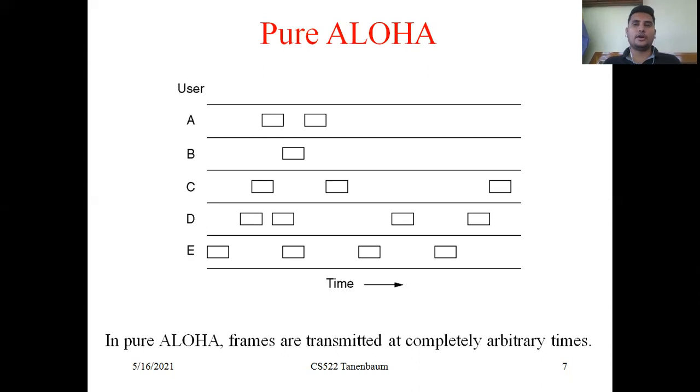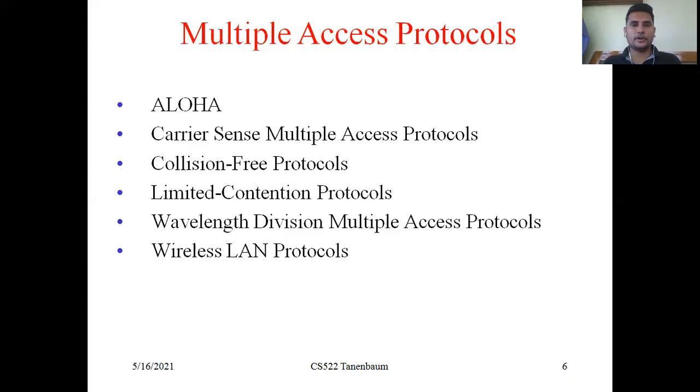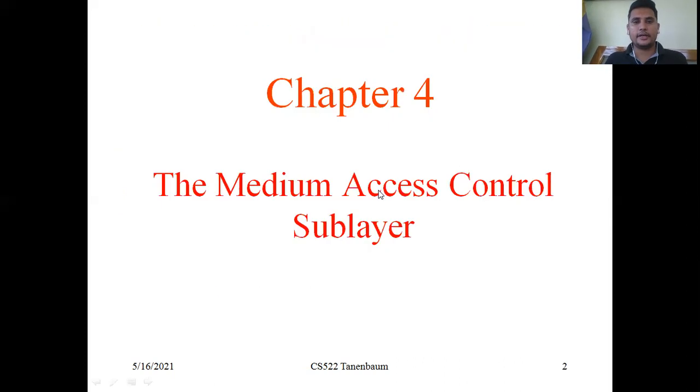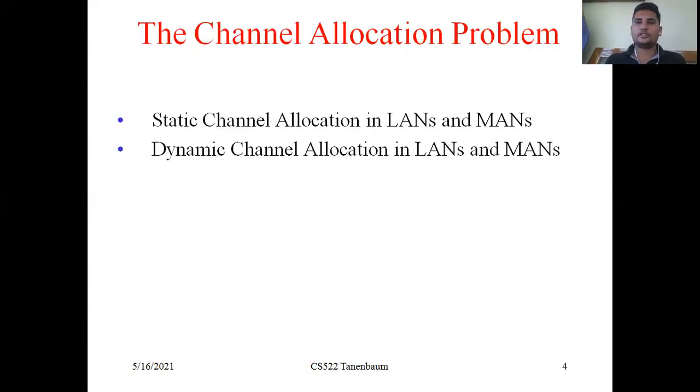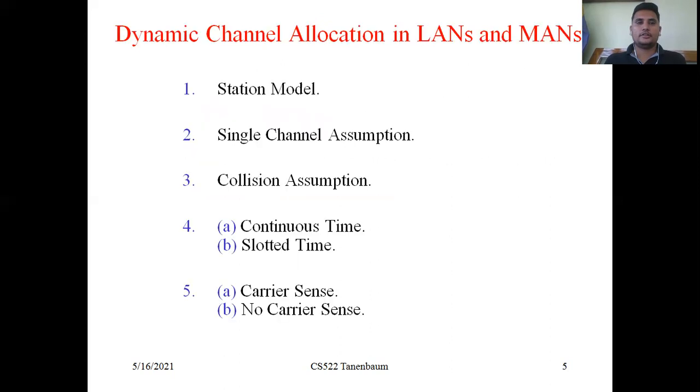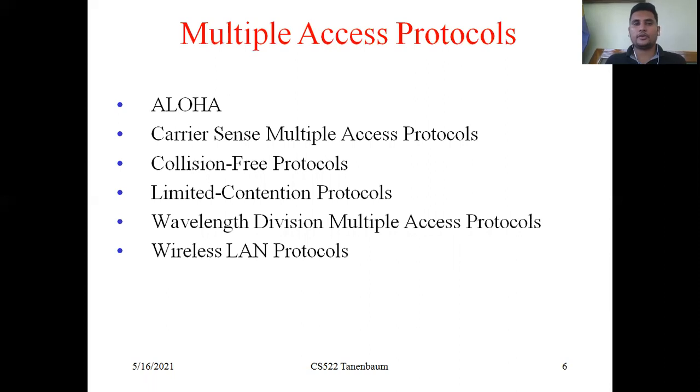When coming to pure Aloha, why do we have to discuss it? This is one of the protocols related to multiple access. Multiple access means one channel is accessed by multiple users at a time. That is medium access control: how the medium is accessed by the different users and how it is controlled. So, how is dynamic channel allocation done in LANs and MANs? These are the multiple access protocols in Aloha.